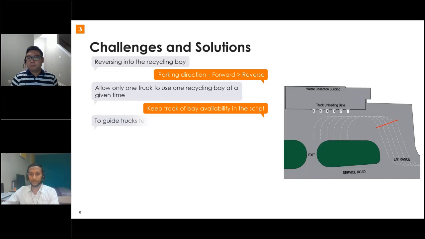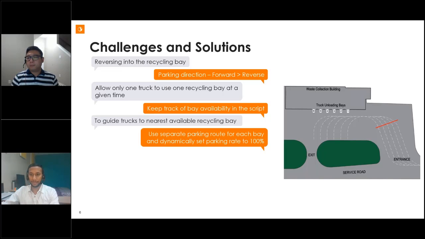Now that we have made sure the truck is directed only to an empty bay, the next task at hand is to direct it to the nearest empty bay. Continuing the use of the COM interface, we created parking routing decisions for each combination of entry lane and parking bay. And we are setting the parking rate dynamically using COM depending on the availability of parking bays. So after solving these challenges, we have ensured that only 1 truck will be allowed to go into a given parking space, and the truck will be directed to the nearest available parking space.